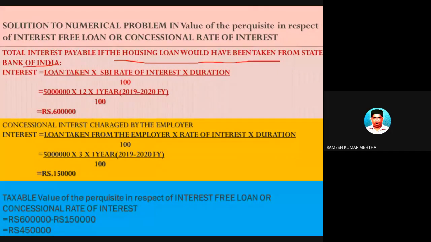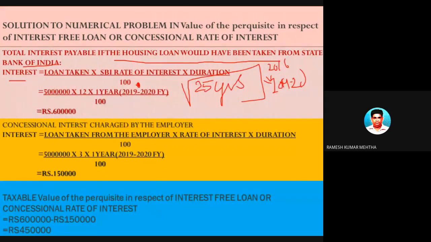Okay, so the formula is: interest is equal to loan taken into SBI rate into duration. Why duration? Not 25 years. This is the duration for which the loan is taken. Now, what is the advantage he is getting for the financial year 2019-20? Because this loan was taken in the year 2016, this loan was in place in 2019-20 also. So we are finding out.